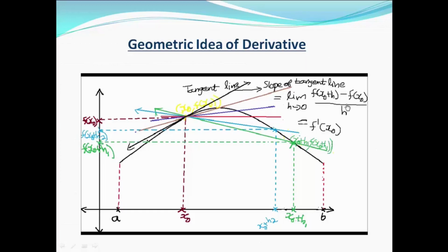And if this limit exists, that limit is nothing but the slope of the tangent line. So for a point x0, its derivative f prime x0 is nothing but the slope of the tangent line passing through (x0, f x0). This is the geometrical meaning of the derivative of a function.